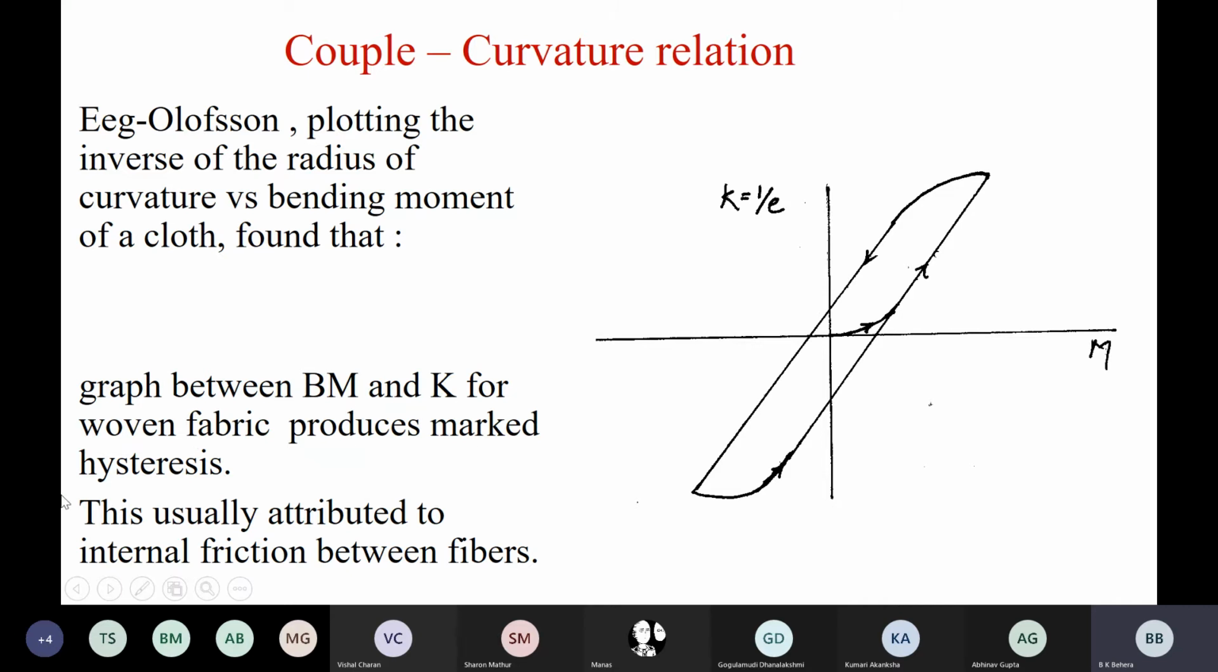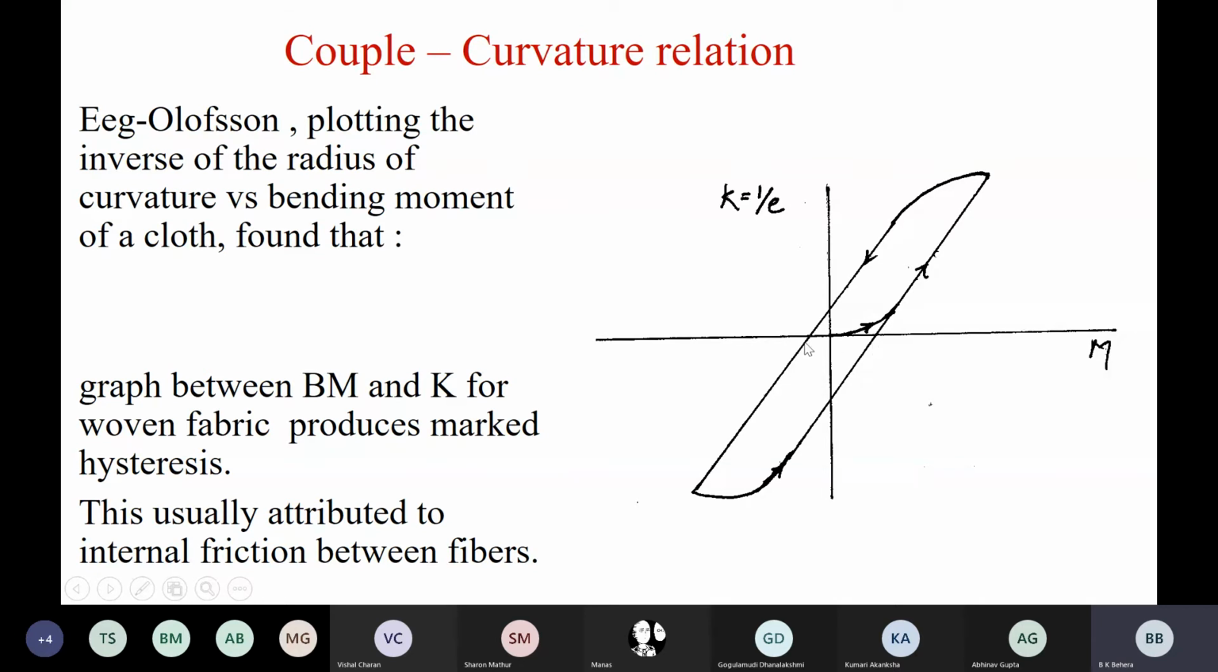K for woven fabric produced marked hysteresis. You can see it has produced marked hysteresis. You must have come across this word hysteresis. We'll discuss this in subsequent lectures in detail. Hysteresis, loss of energy. When you bend and when you unbend, the curve does not return in the same line. It returns in another line.